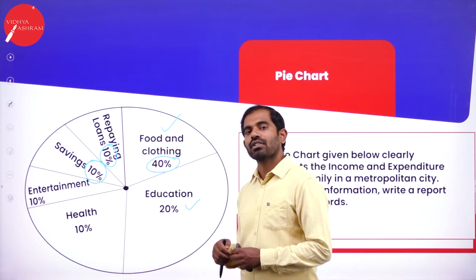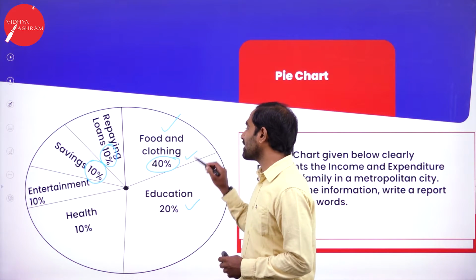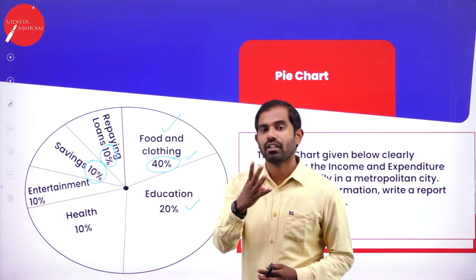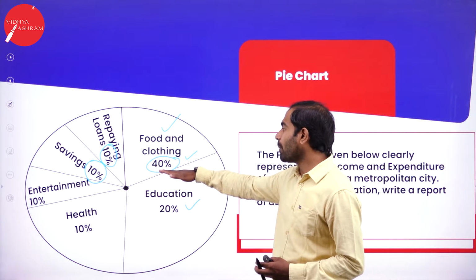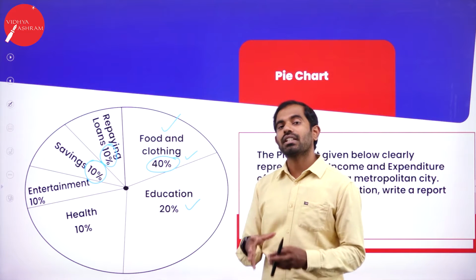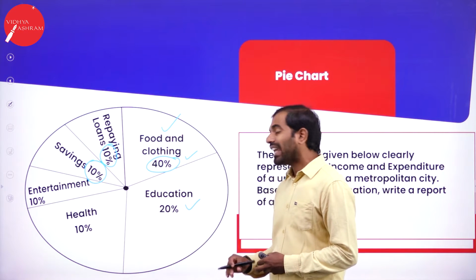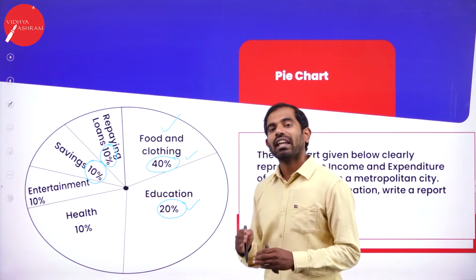People in a metropolitan city tend to spend more on food and clothing, which consists of 40%. As you know, this radius is 100% and the maximum percentage is spent on food and clothing, which consists of 40%. Next comes 20%, where they are spending on education.